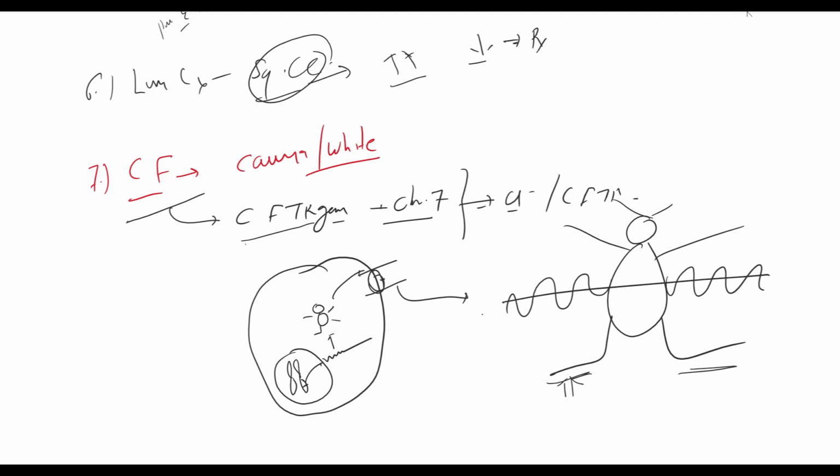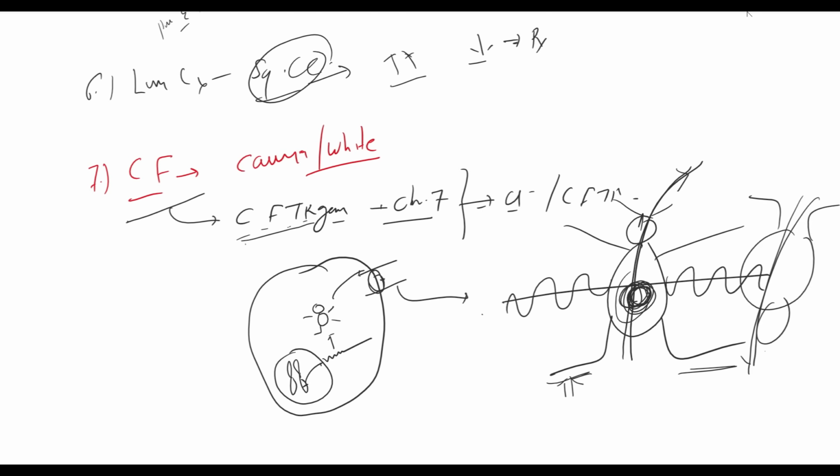CFTR full form is cystic fibrosis transmembrane regulator. This is the regulator portion of the CFTR channel. This is the opening of the channel. Chloride is thrown out through this channel. If it is oriented like this, it will absorb the chloride. This orientation is found in the sweat gland, and in the rest of the body, this orientation is seen.